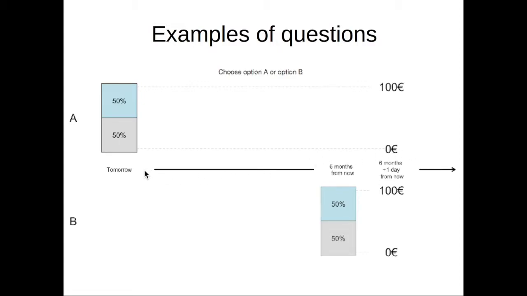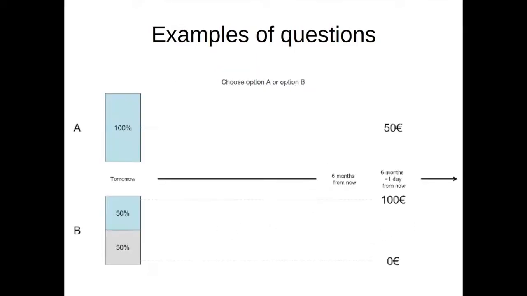With option A, a lottery would be played tomorrow. Therefore, if you chose this option, you would know tomorrow if you will receive €100 in 6 months and 1 day from now or not. With option B, a lottery would be played in 6 months from now. Therefore, if you choose this lottery, you would have to wait for 6 months before knowing if €100 will be received or not. Here is another example.